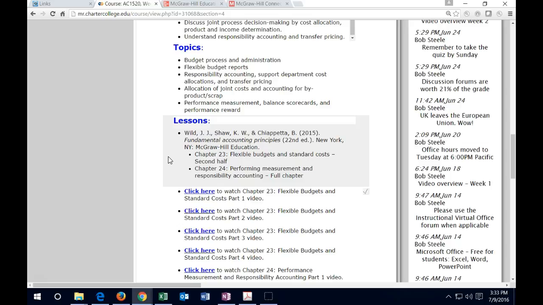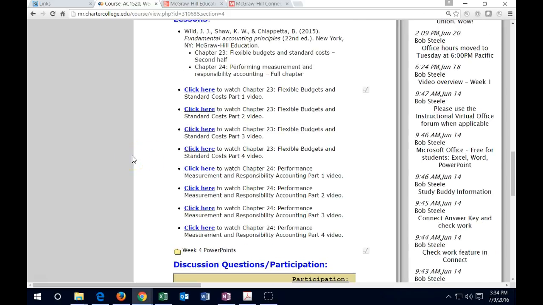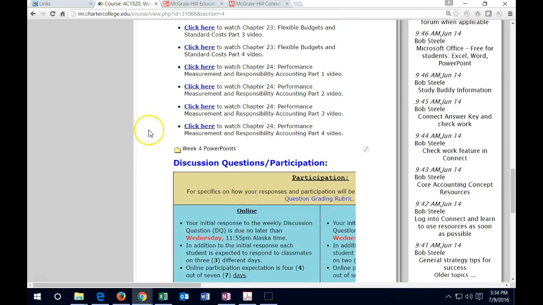When we talk about the flexible costs, we're going to be doing the planning in such a way that we can get a bit more defined in some ways. We can also break out variable costs and fixed costs, and that will help us to make different projections. We'll be able to more easily make different types of projections based on how much we're going to produce or how much we're going to sell. And we can also narrow down a bit better in terms of how we did after the budget has been compared to the actual. We then have our links to the videos, instructional videos.